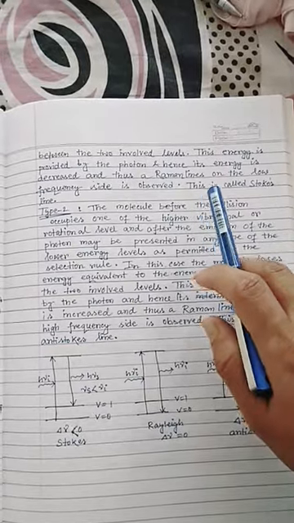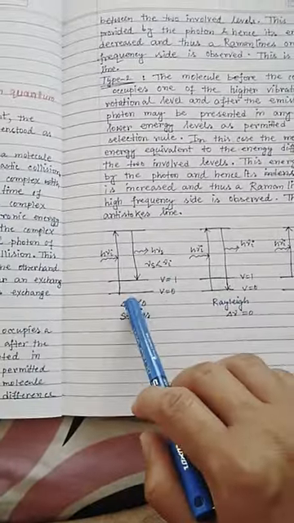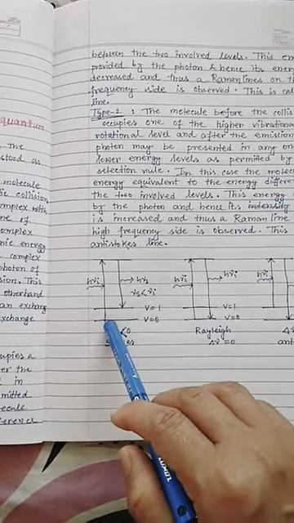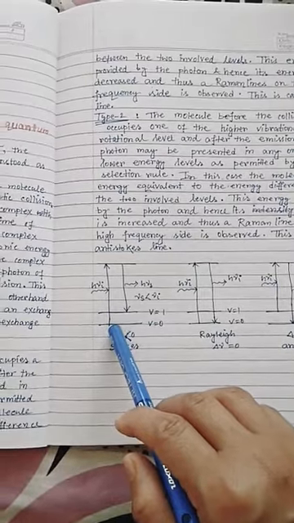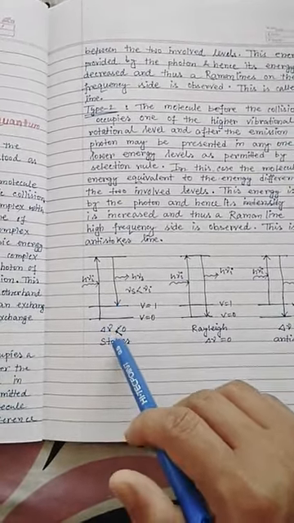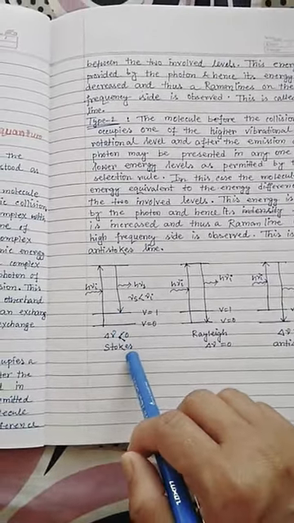But mind it, the intensity of the Stokes lines is always higher, as the molecule is initially present in the v equal to 0 state, and at normal or room temperature it has the highest probability, or maximum population, in that level. So the transition always takes place with a higher probability from the v equal to 0 state. That's why the Stokes line intensity is higher.